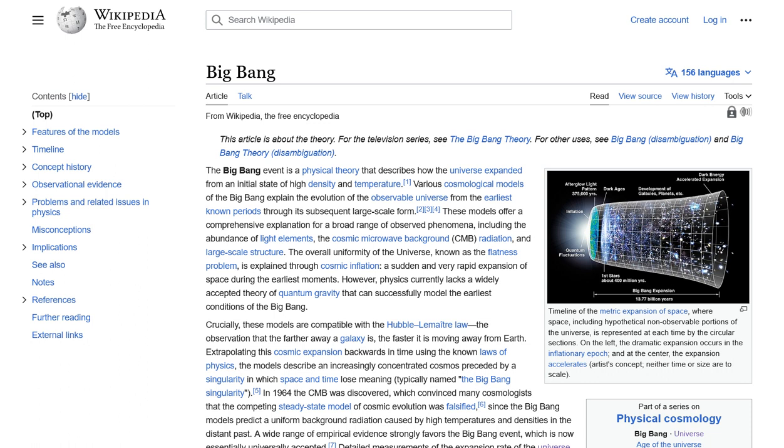To get closer to Adolf Hitler, we can choose link number 3, Big Bang, disambiguation. This link is not directly related to Adolf Hitler, but it will lead us to a disambiguation page that contains a list of articles with the term Big Bang. From there, we can choose another link that might get us closer to Adolf Hitler.